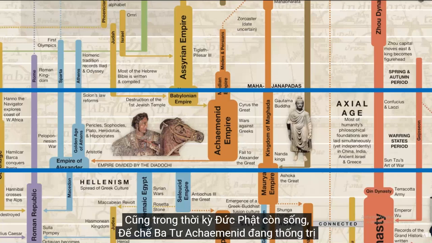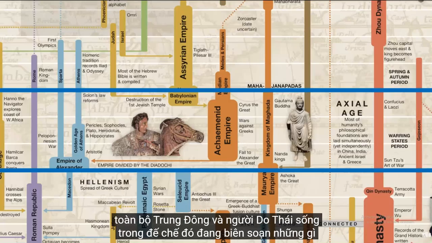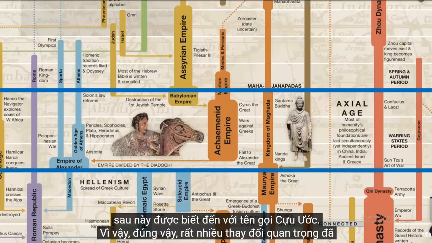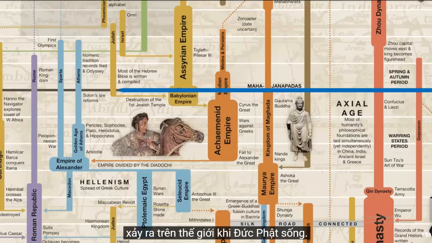It was also during the lifetime of the Buddha that the Achaemenid Persian Empire, which we discussed last week on this channel, was dominating the entire Middle East, and that the Jews living in that empire were putting together what would eventually become known as the Old Testament. So yeah, a lot of important changes were happening in the world when the Buddha lived.